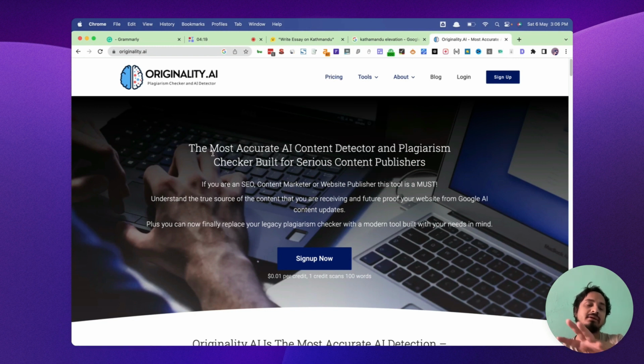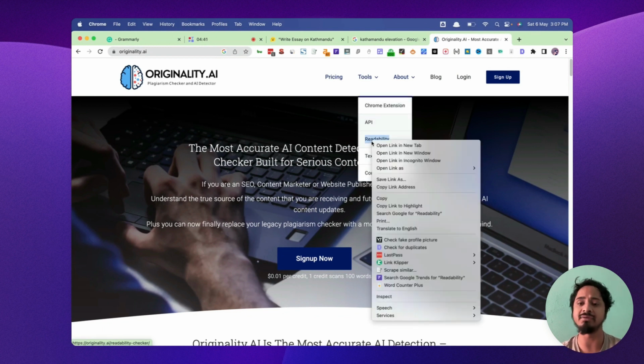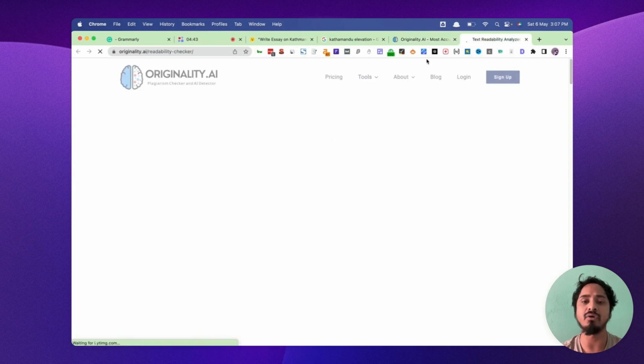For testing AI content, we have to sign up obviously and use the extension to check, and it has a limited number of tokens to test with. But with these free tools, readability, text compare, and content optimizer, we can easily use that. Okay, let's check with Readability and see how it performs.